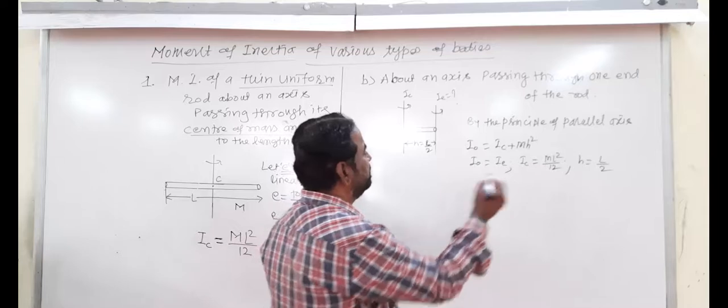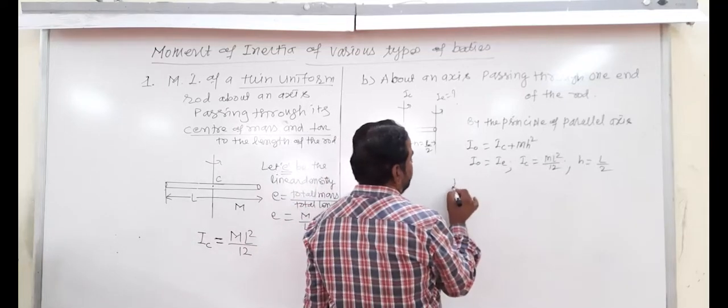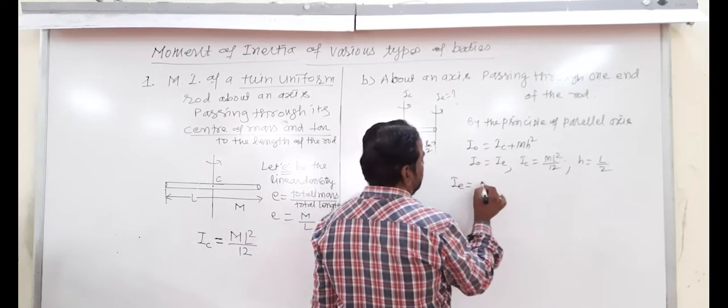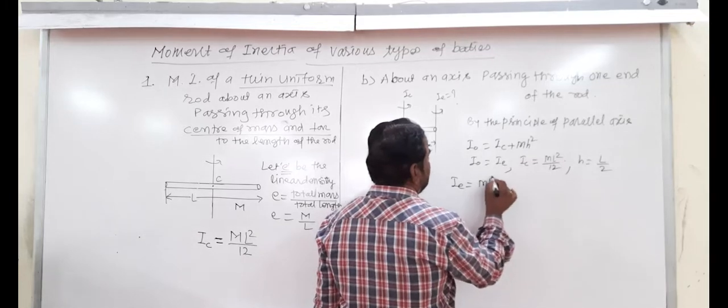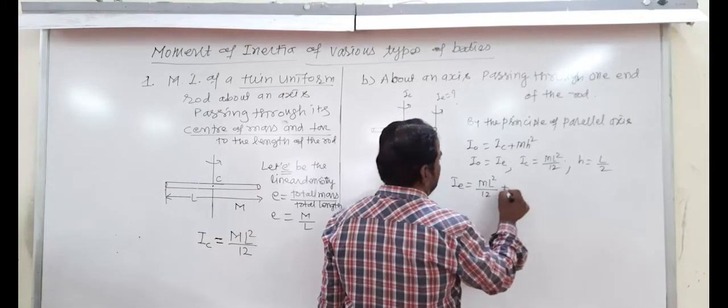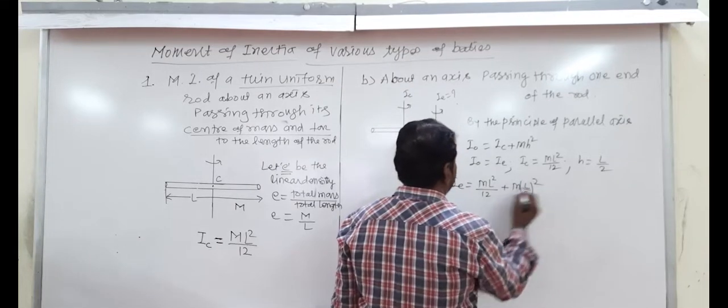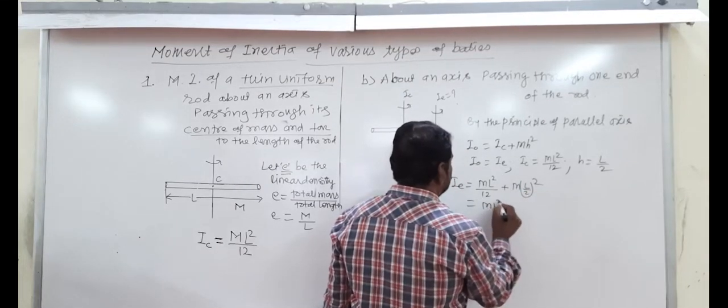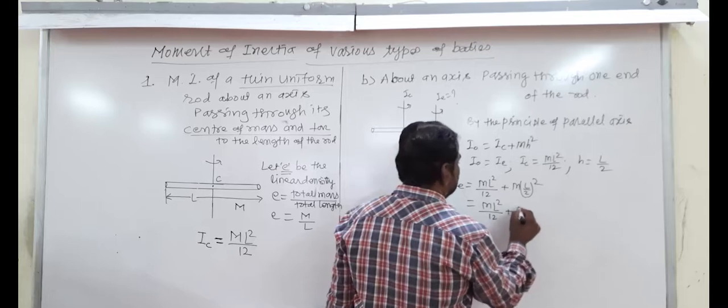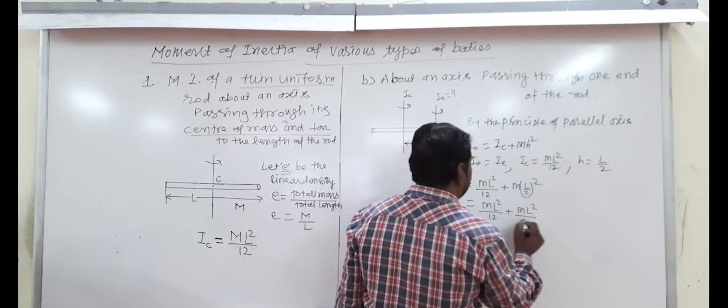So what is here? That is IE is equal to IC, ml square by 12, plus m into L by 2 whole square. That is ml square by 12 plus ml square by 4.